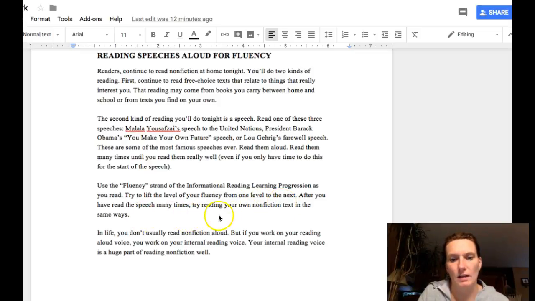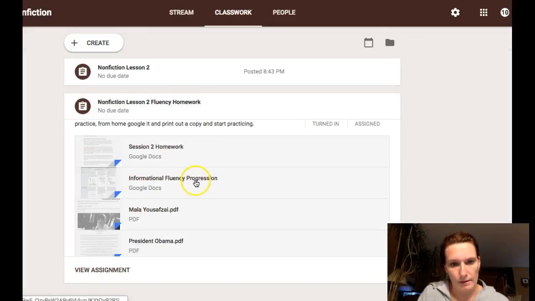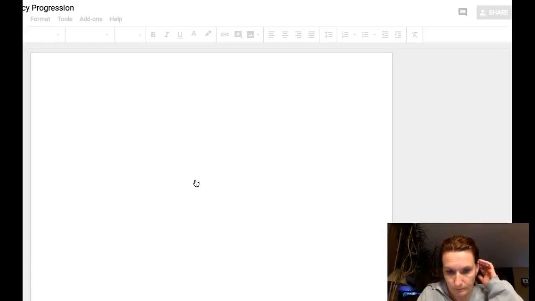After you've read the speech many times, try reading your own nonfiction text in the same way. You want to be just as fluent. You want to have just as much inflection in your voice. How do you sound? Do you sound good? Do you sound entertaining? Do you sound like you could read to a crowd? In life, you don't usually read nonfiction aloud, but if you work on your reading aloud voice, you work on your internal reading voice. Your internal reading voice is a huge part of reading nonfiction as well. So if we go back to this informational fluency progression,